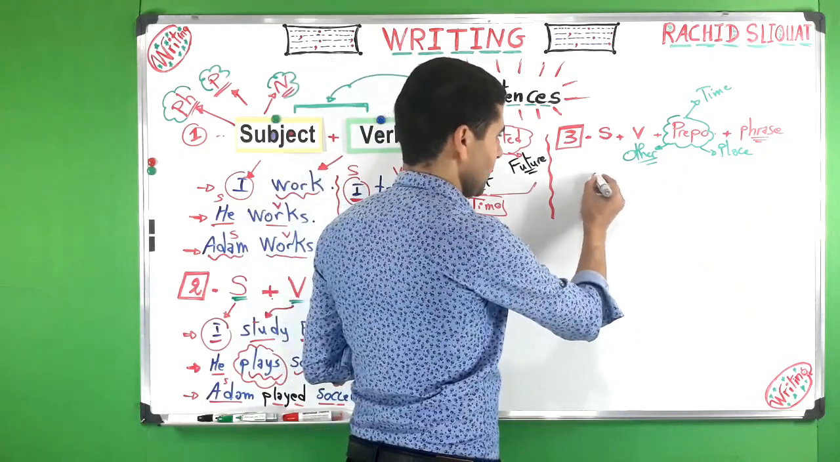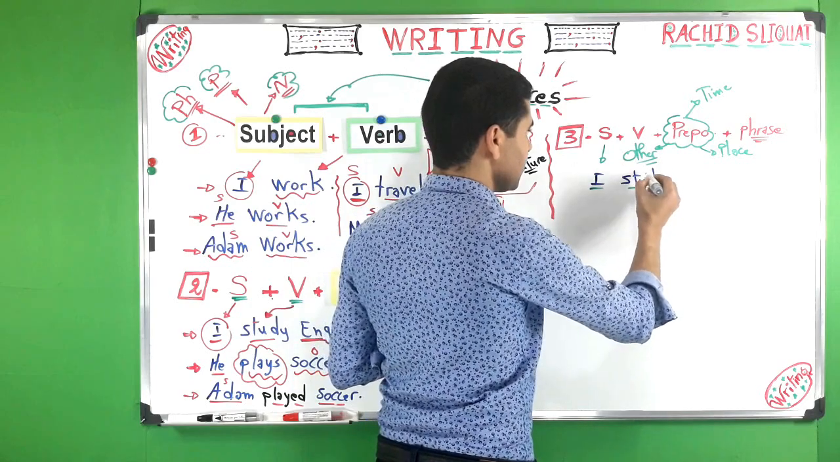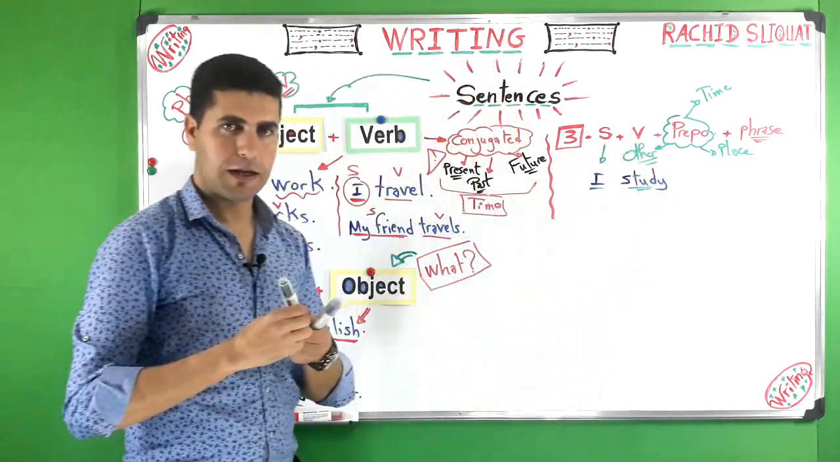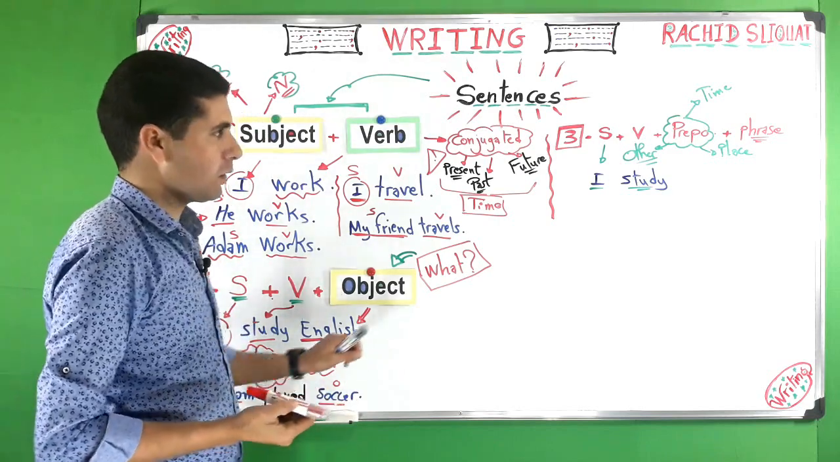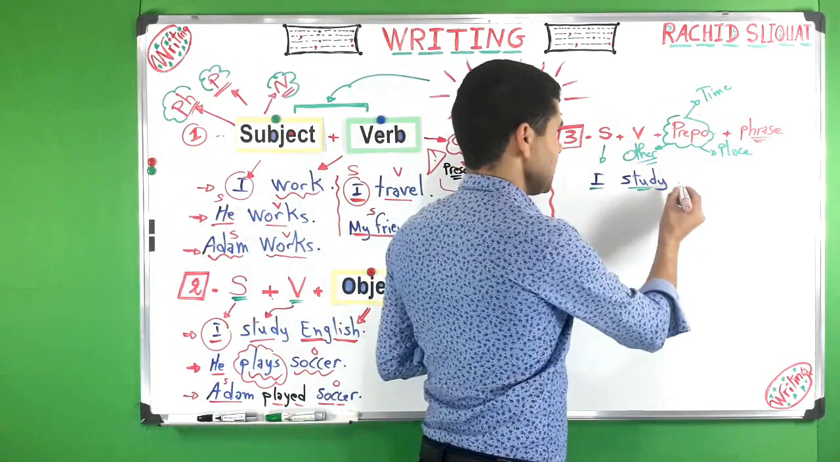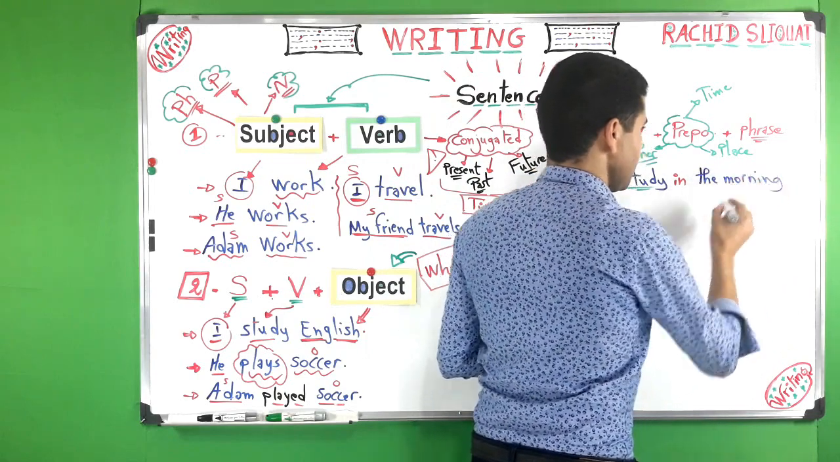For example, I study. So this is the subject, and this is the verb. I study. We need the preposition, okay? Now, we can say, for example, I study. Let's talk about the time. I study in the morning. I study in the morning, okay?